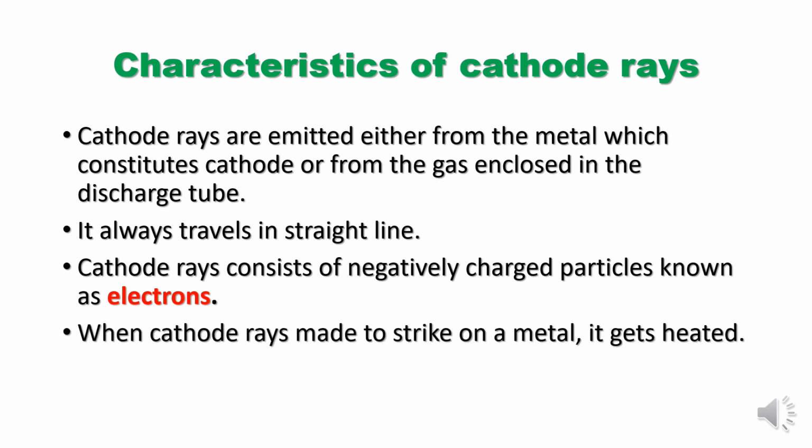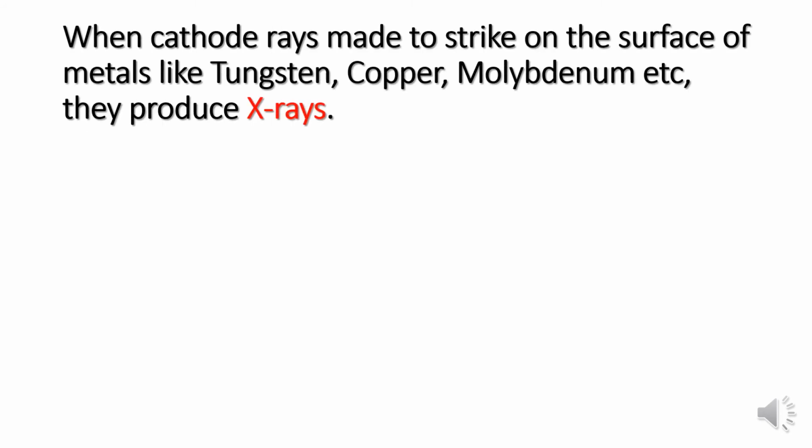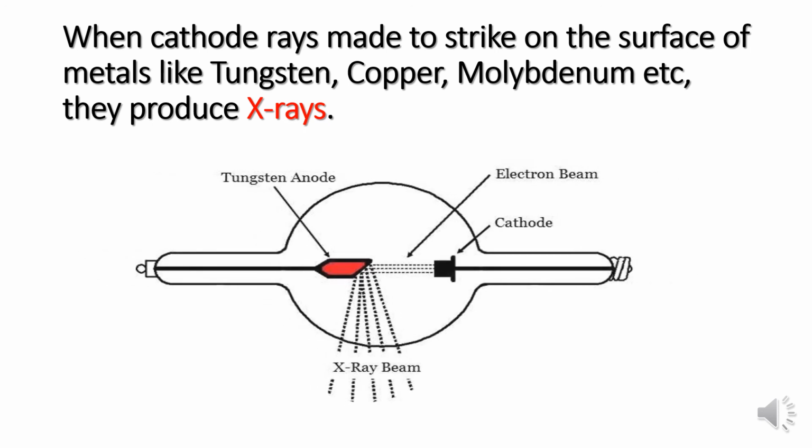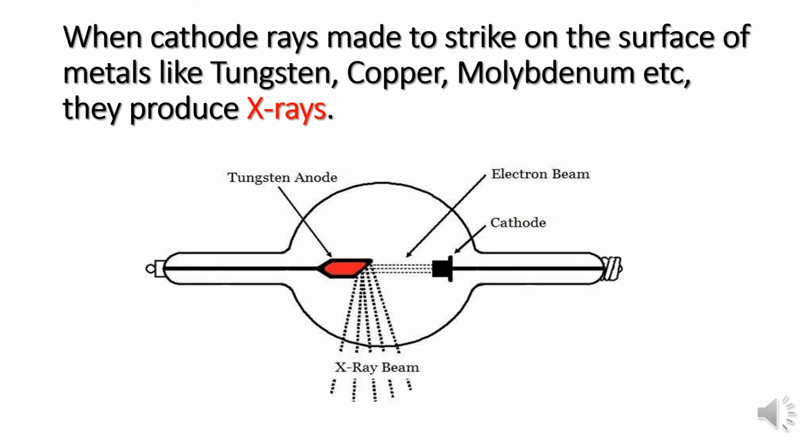When cathode rays are made to strike any metal, it will get heated. And when cathode rays strike the surface of certain metals like tungsten, copper, molybdenum, etc., they produce X-rays.